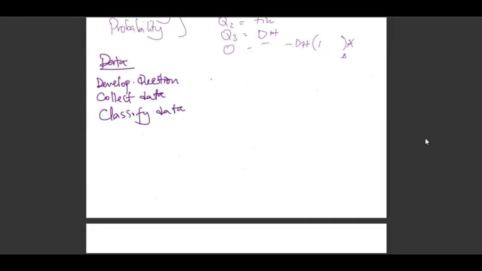Having classified, you need to summarize. After summarizing, you represent, and you need to interpret the data.